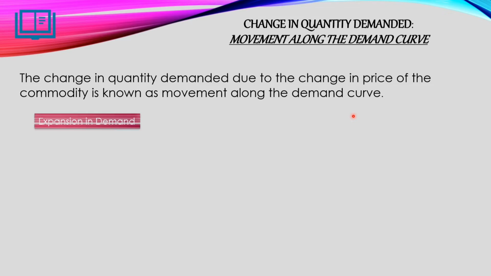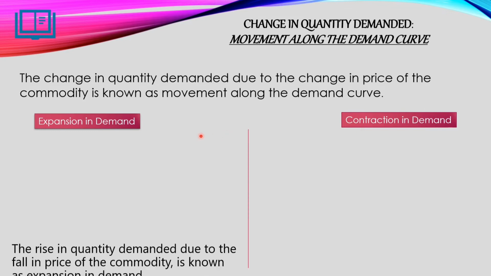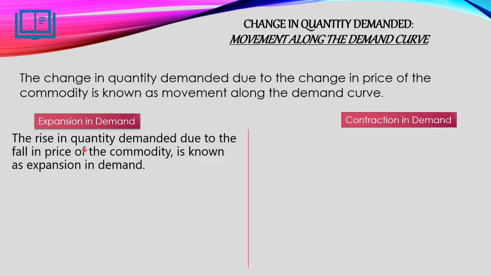मेनली इट्स ऑफ टू टाइप: expansion in demand and contraction in demand. Expansion in demand, by the term itself you can understand that something is increasing, and contraction means something is decreasing. Let's know clearly. Okay. Expansion in demand, the rise in quantity demanded due to the falling price of the commodity is known as expansion in demand.